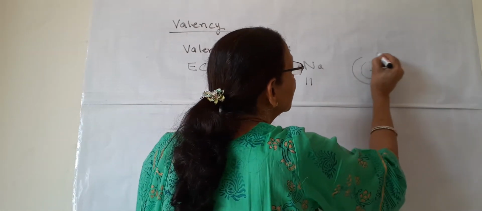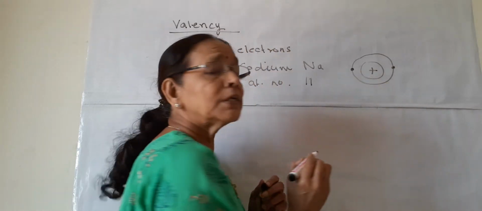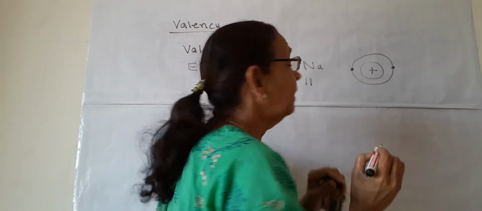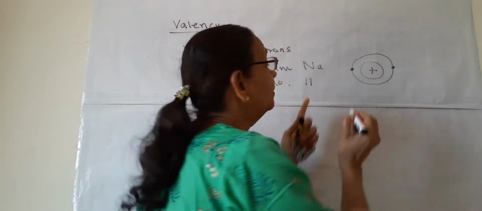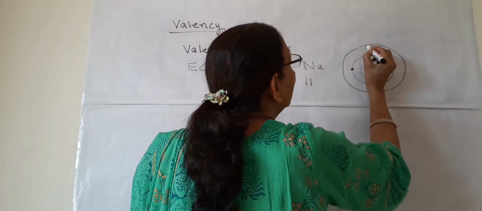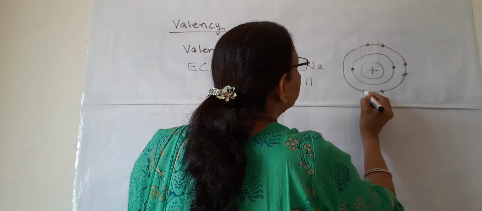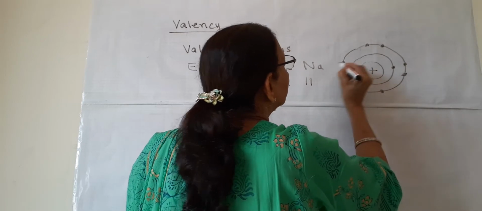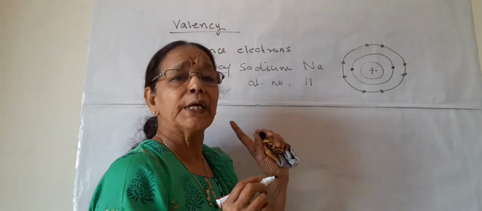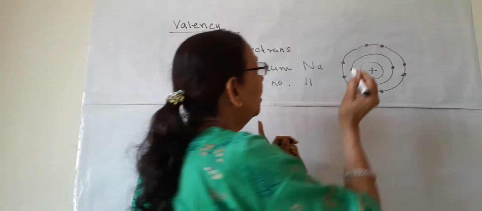first we will draw the shells. In the first shell, a maximum of 2 electrons will be there. These dots show the electrons. So how many are left? 9 are left. So in the second shell, 8 can be there: 4, 5, 6, 7, 8. You can draw any way. So 8 plus 2, 10 are there. In the second shell, not more than 8 can be accommodated.